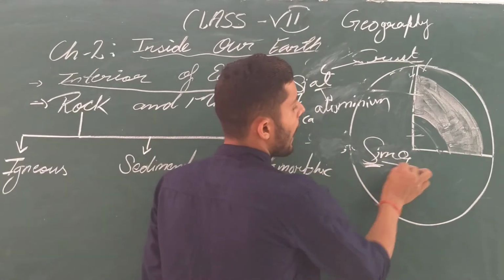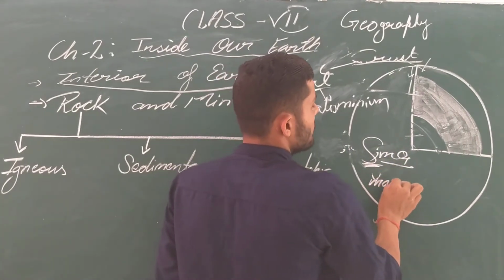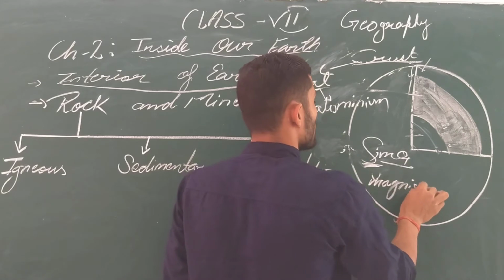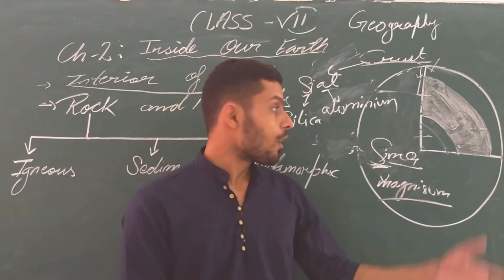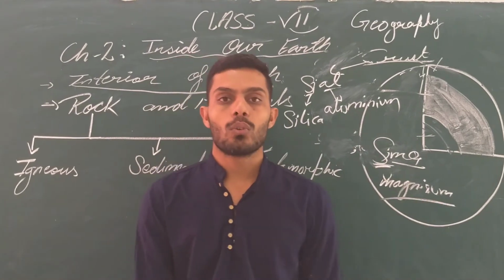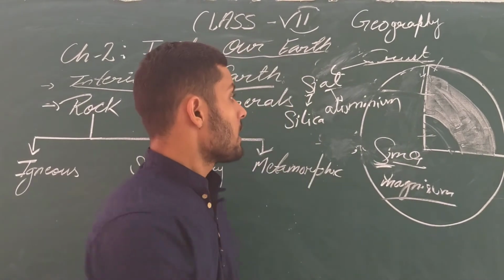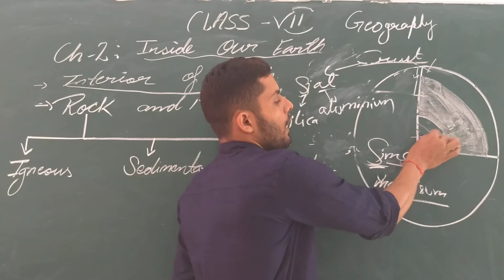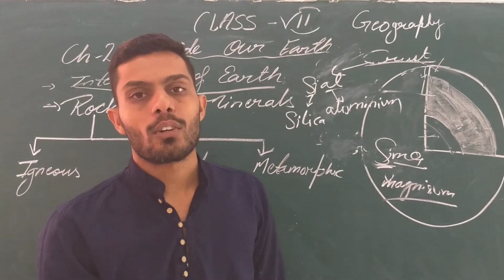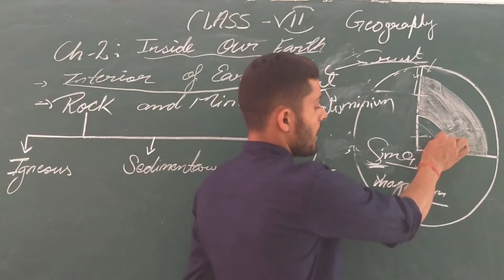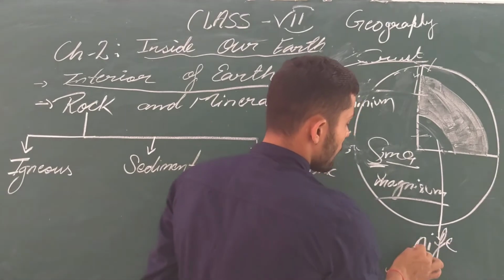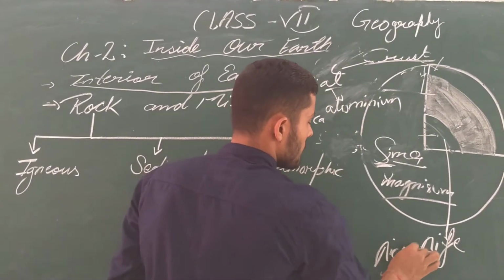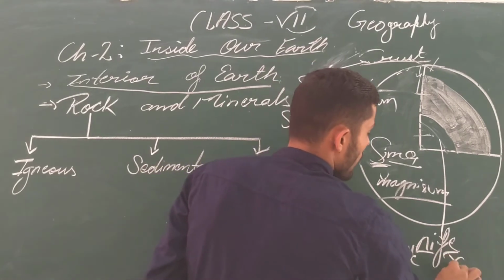Si for silica, Mg for magnesium. Got it? So like that we are having their own two different constituents. Same as these constituents, this core is also made up of two different constituents, that is Ni, Fe. Ni for nickel, Fe for ferrous.